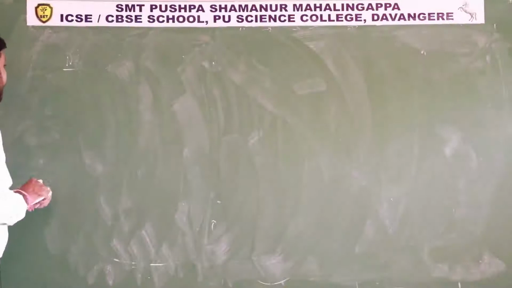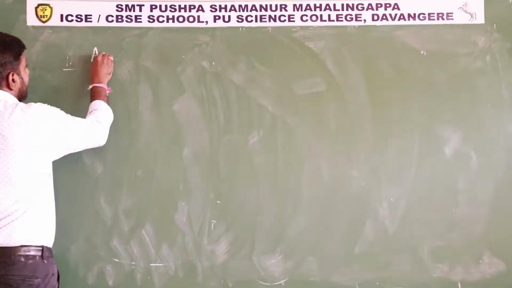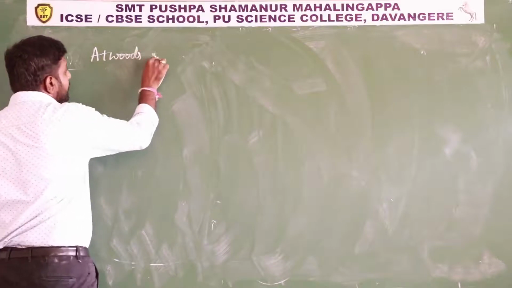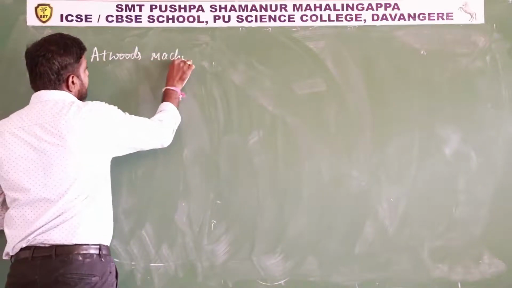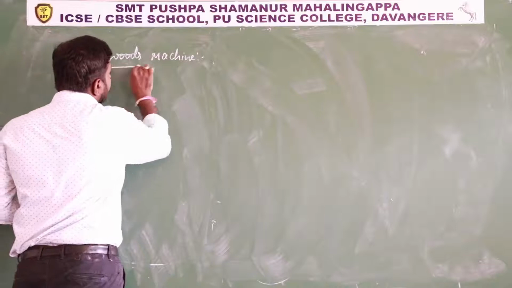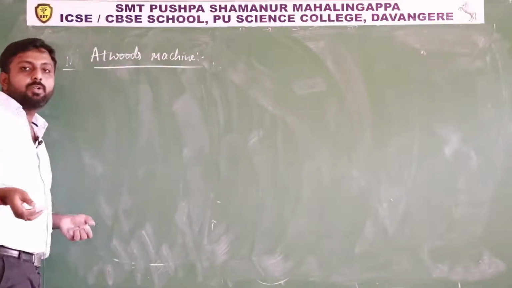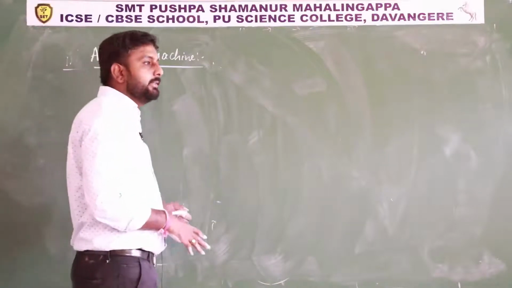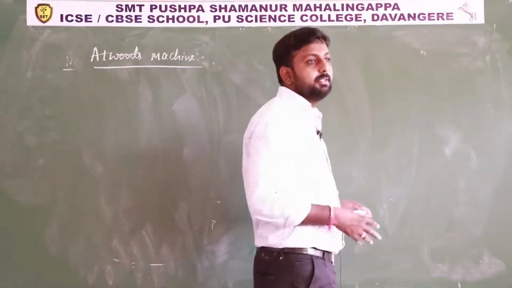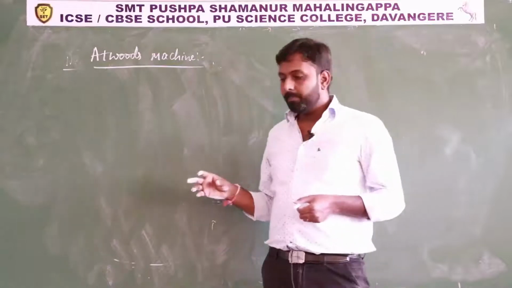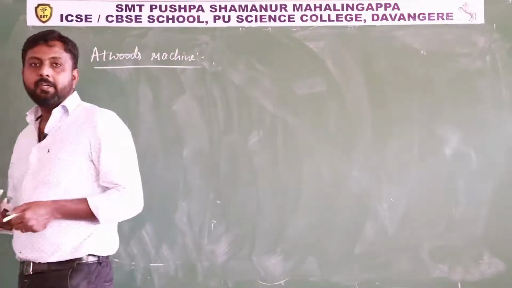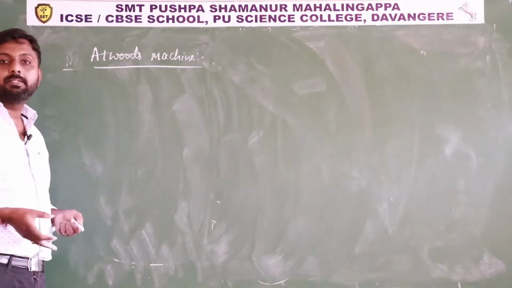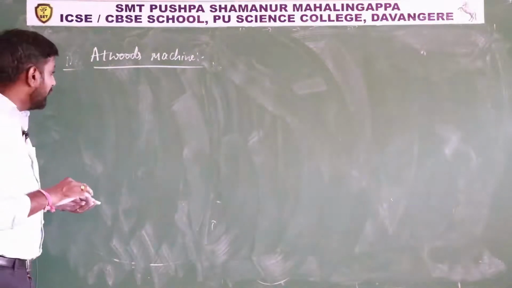And write down the heading: Attwood's machine. So George Attwood, an English scientist and mathematician, introduced a machine that is called an Attwood's machine. It consists of